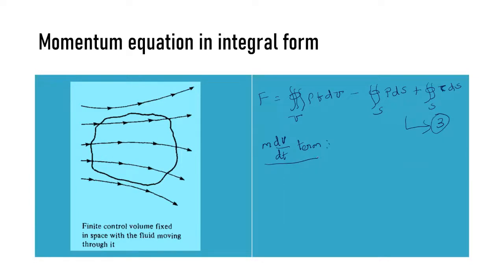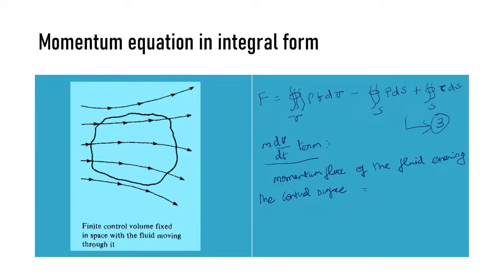For this momentum, you are going to find the rate at which fluid is entering, so you are going to find the momentum. It is nothing but the momentum flux of the fluid entering the control surface.